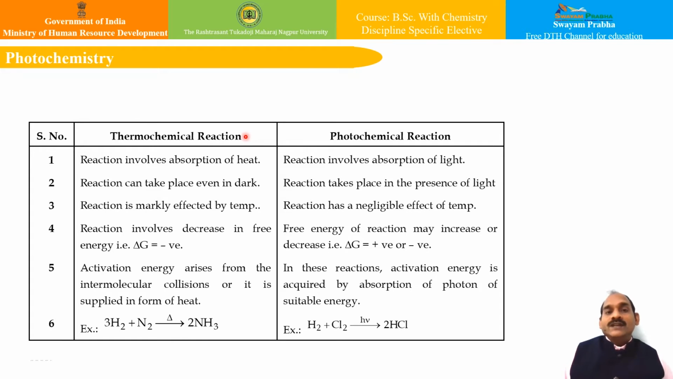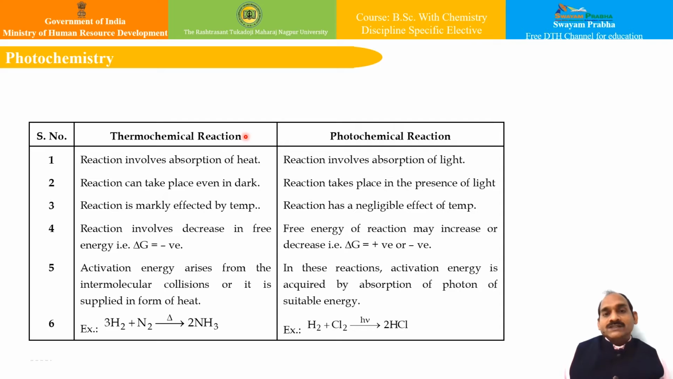Apart from that, if we try to differentiate the photochemical reaction, it basically takes place when the incident photon has sufficient energy so that it can result in the excitation of one of the reactants from the ground state to an excited electronic state. And apart from that, we'll see where the difference between photochemical reactions and thermochemical reactions lies.